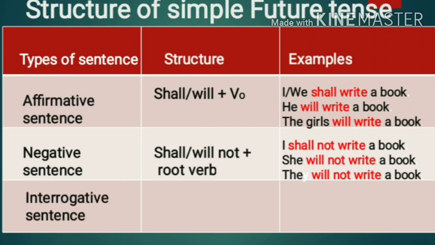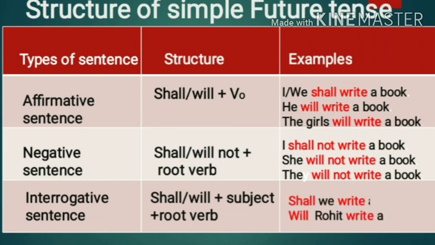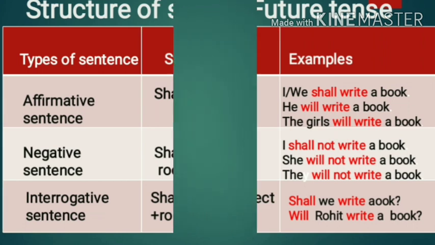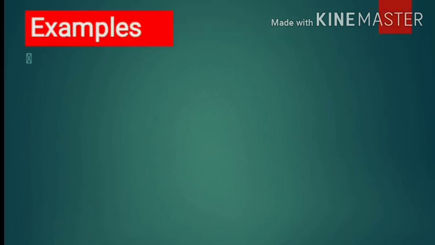If in simple future tense the sentence is interrogative, we find that the sentence begins with the helping verbs shall and will, which is followed by subject, and subject is followed by root verb. Examples will make the point clear. Shall we write a book? Will Rohit write a book? Now, let us move to the next slide, which will give us the examples.